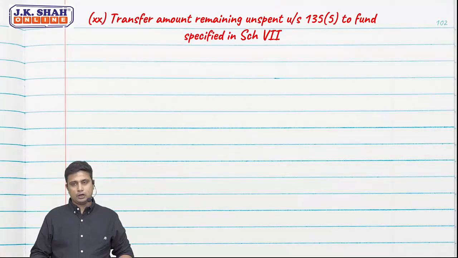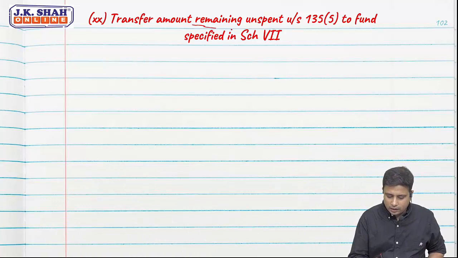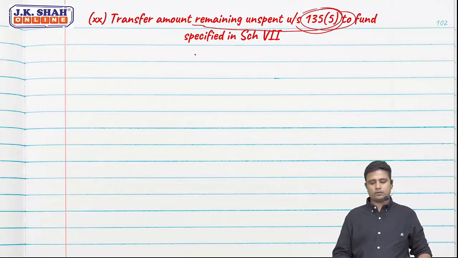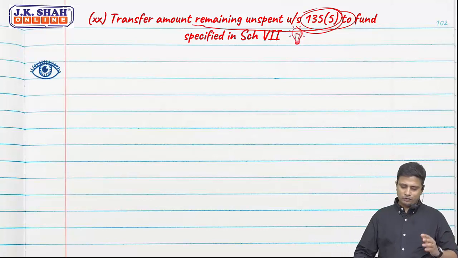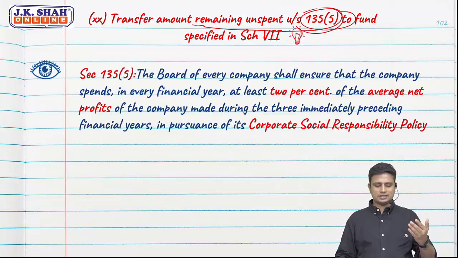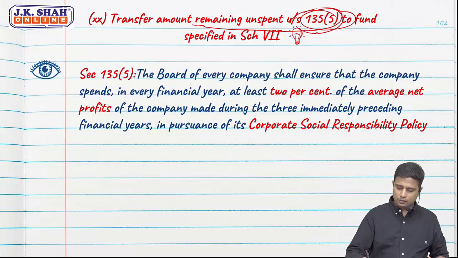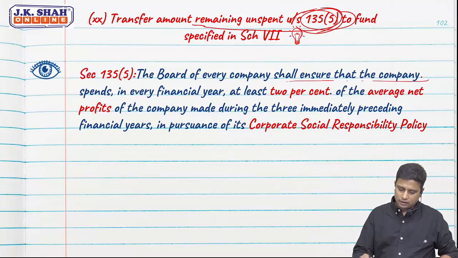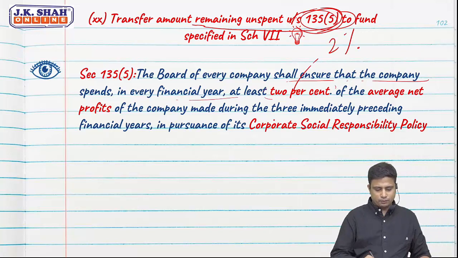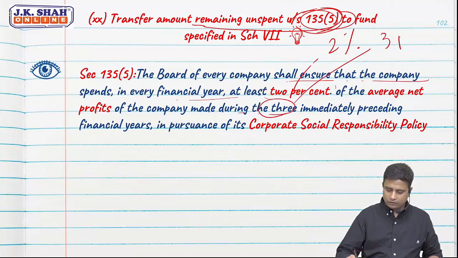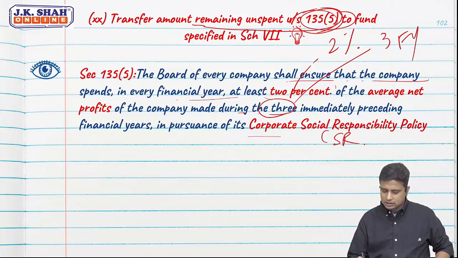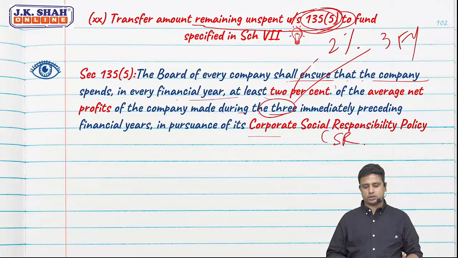Moving ahead, clause 20, transfer amount remaining unspent under section 135(5) to the fund specified in schedule 7. Before we go ahead, let us at least understand what we mean by amount remaining unspent under 135(5). The board of the company shall ensure that the company spends in every financial year at least 2% of the average net profit made during the preceding 3 financial years in pursuance of its CSR, that is corporate social responsibility policy.